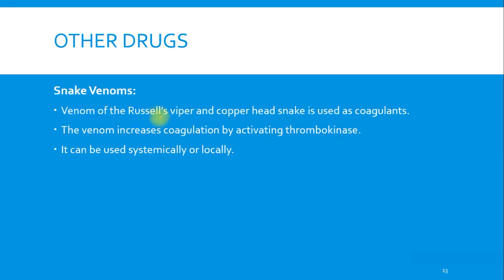Okay. So next we have the snake venom. The venom of Russell's viper and the copperhead snake is used as a coagulant. The venom increases coagulation by activating thrombokinase, and it can be used systemically or locally.